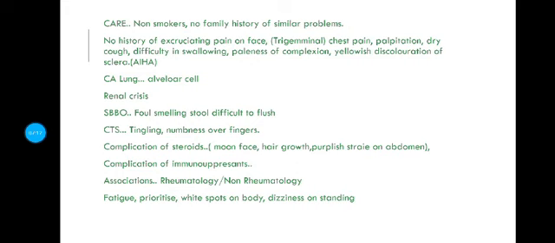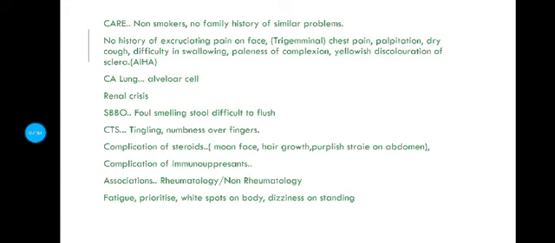Any shortness of breath, as we have asked earlier, we will not repeat it again. However, there is no history of any weight loss. We are going for CA lung. Then no history of decreased urine output or any pedal swelling. For renal crisis, any history of hypertension, foul smelling stool which is difficult to flush, or tingling, numbness over the fingers. This is carpal tunnel syndrome.